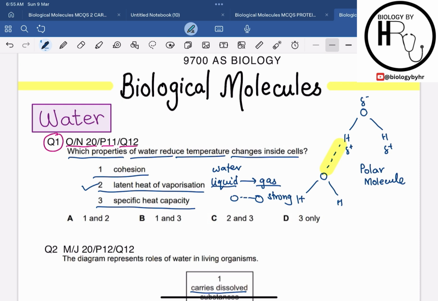So the high specific heat capacity of water can absorb or lose a lot of heat without significant temperature changes. So yes, 3 can also be correct according to the question. Hence the correct answer here is option C, 2 and 3 only.